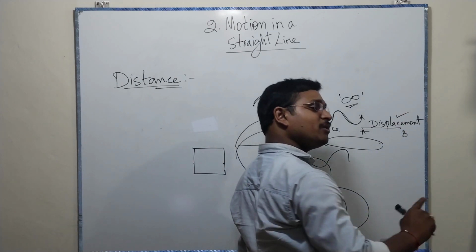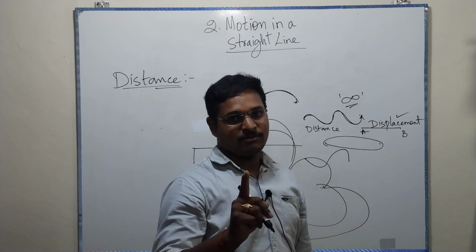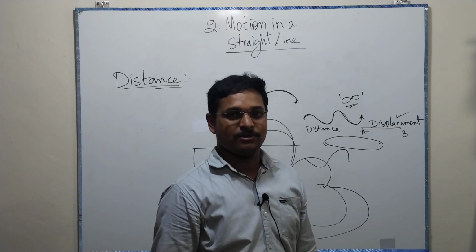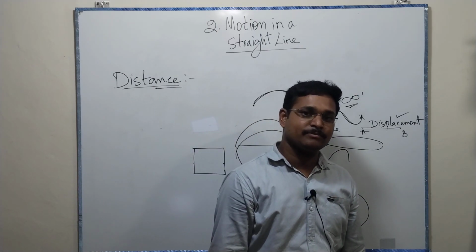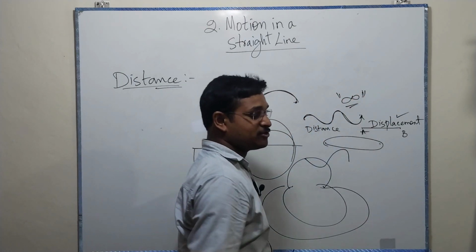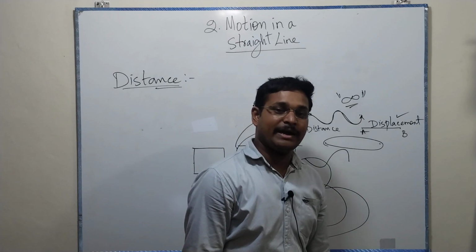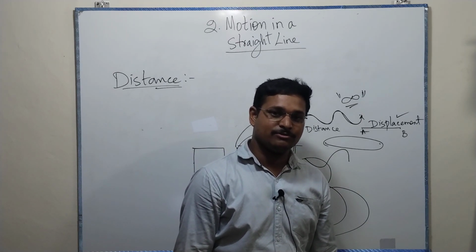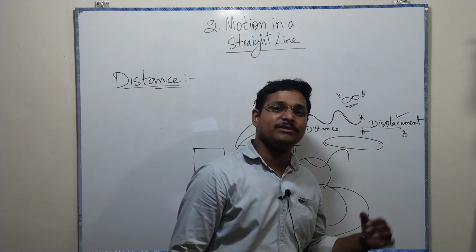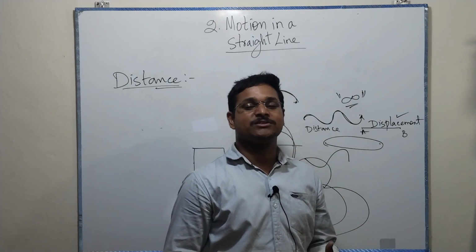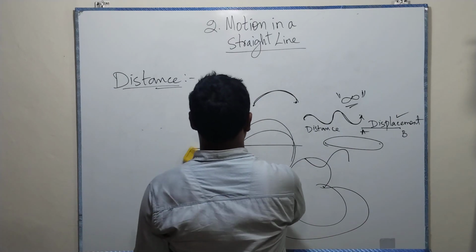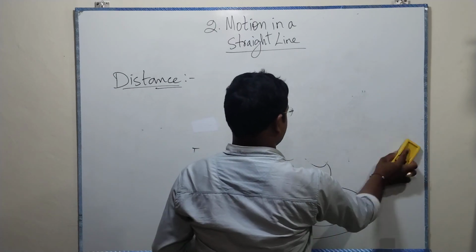There can be only one path for displacement, which is a straight line, the shortest path. But there will be an infinite number of ways to connect 2 points, which are distances. Distance is nothing but the path length. Displacement is nothing but the shortest distance. It's about distance and displacement.